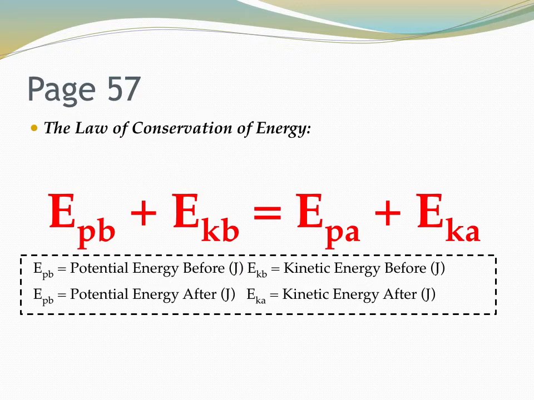So what we're saying is that before something happens in the world, the potential energy plus the kinetic energy will be equal to the sum of the potential energy and kinetic energy after that happens. So little ninja jumping off the roof, before or after the jumping's happening, the energy in the world still exists and it's the same on either side. Copy this down too, please.